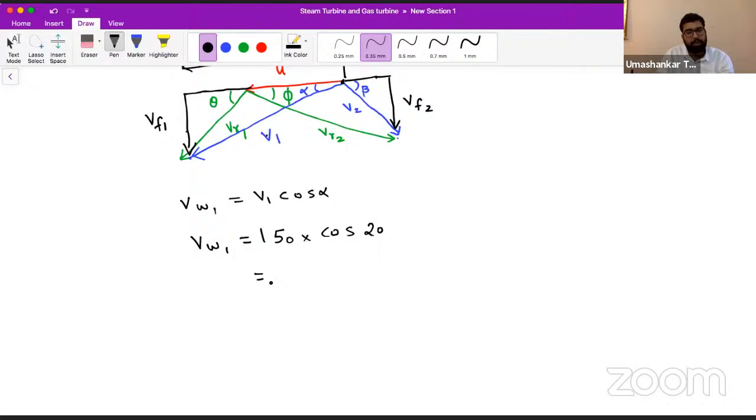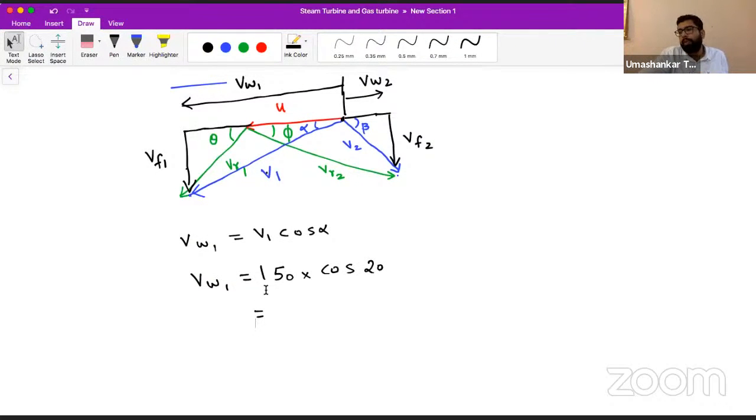VW1 is V1 cos alpha. We have seen this in many problems in previous sessions also.